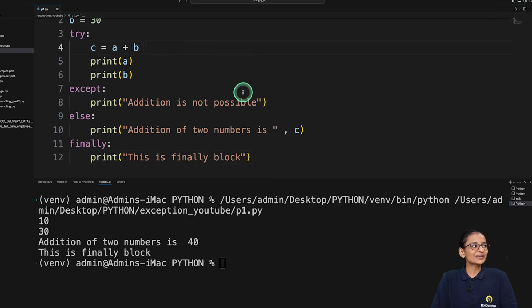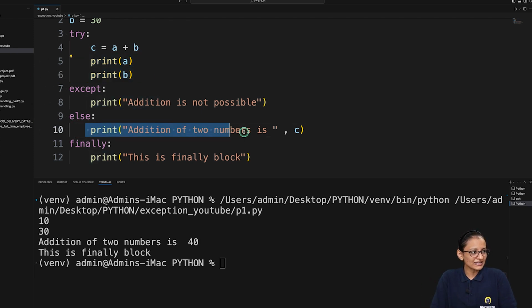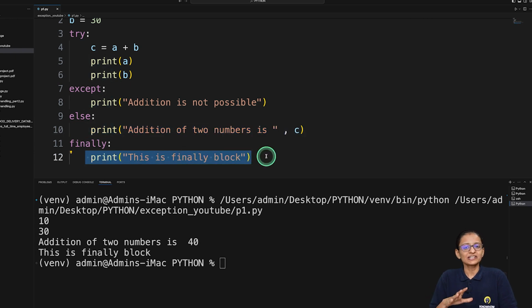So here you can see that the program is adding two numbers, that is A plus B, then it is printing A plus B. Since the try block did not generate any exception, it will come here to the else part and execute the print instruction which is written, and finally it will execute the finally block at the end of the program. Generally the finally block you should write at the end of the program or after the except block.